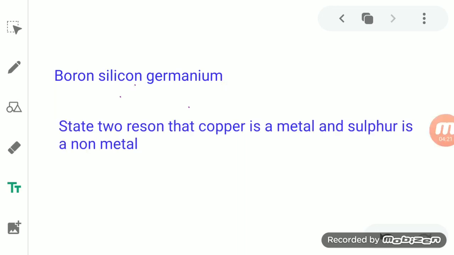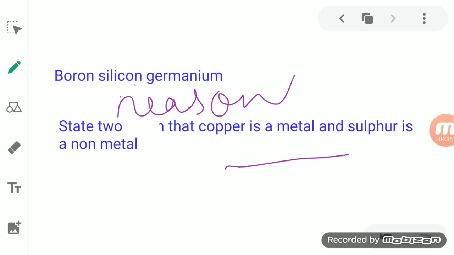Now, if a question is asked: state two reasons that copper is a metal and sulfur is a non-metal. If such a question is asked, then you simply write two properties of the metal and make it differ from those of the non-metal.